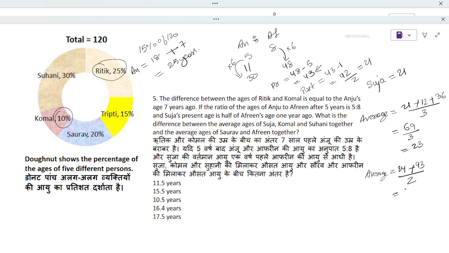Here this will give us 67 by 2, which is 33.5. Now as per the question, they're asking us to find the difference of these two averages. And if we subtract it, then we'll get 10.5 years. So this is the answer.